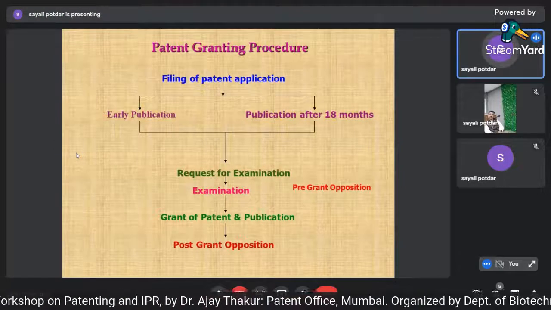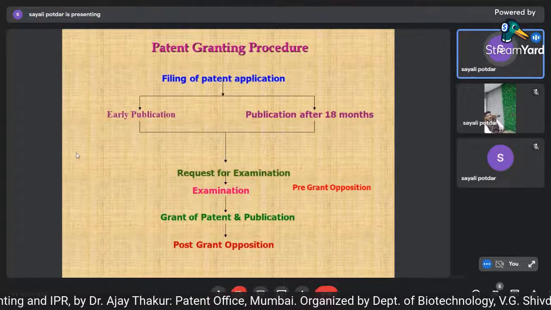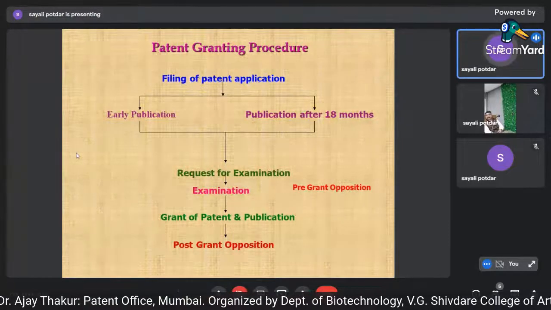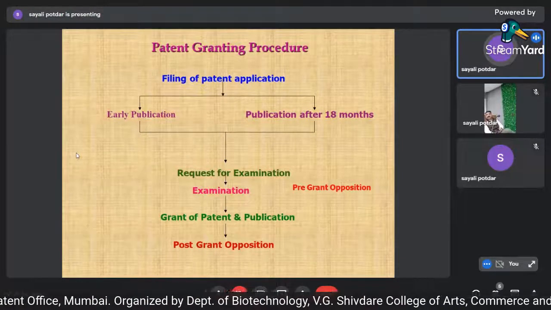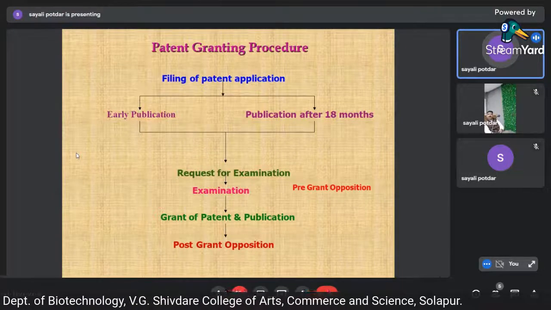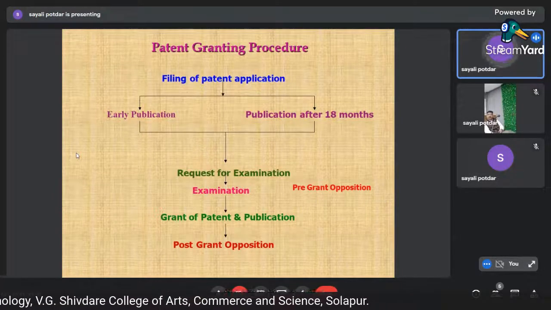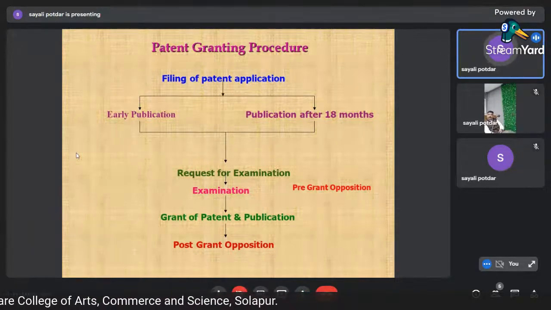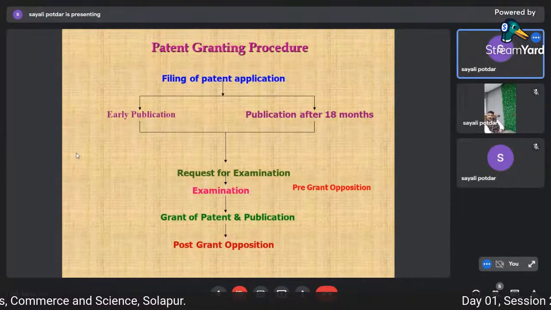So additionally 3 months time can be given. So here 6 plus 3, total the applicant has 9 months to revert back. If the applicant doesn't revert back within a period of 9 months, the application will be treated as abandoned.